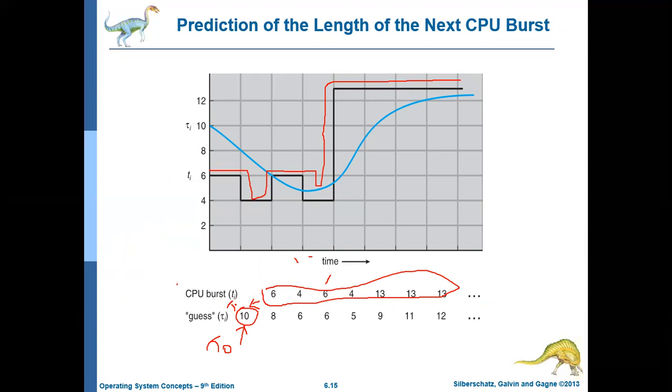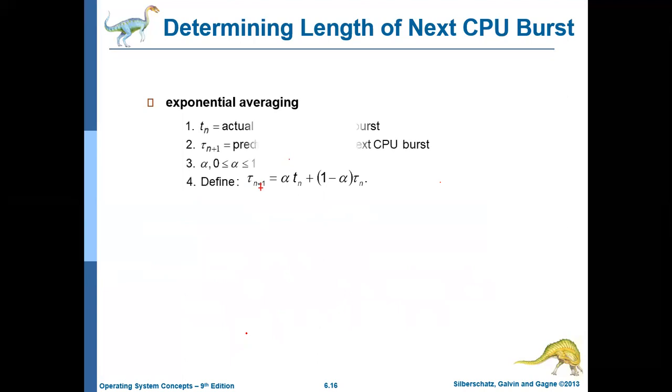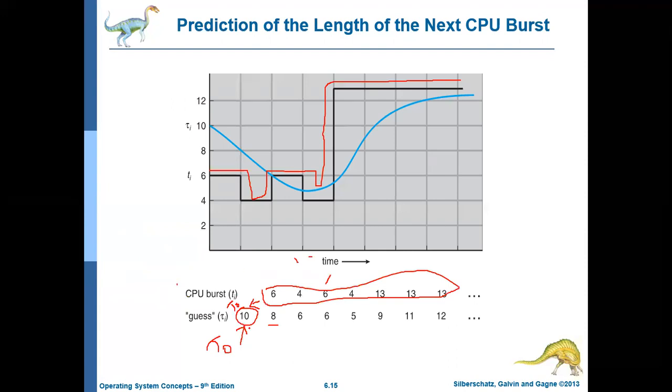Now you want to predict the CPU burst duration of this particular process in the next slot. You can fit it into this logic. It says tau n plus 1 equals alpha Tn plus 1 minus alpha into tau n. So what is Tn?